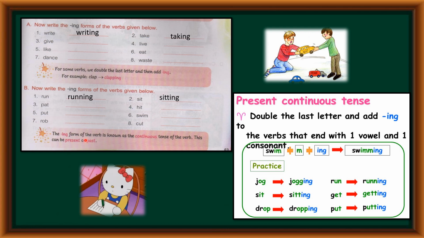The ing form of the verb is known as continuous tense of the verb. This can be present or past. So children, now everyone knows if we add ing form to the verb, it is known as continuous tense of the verb. So this can be present continuous tense, past continuous tense. Okay, children.